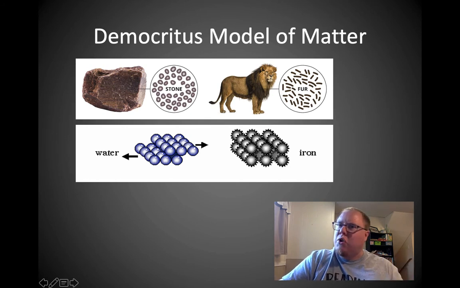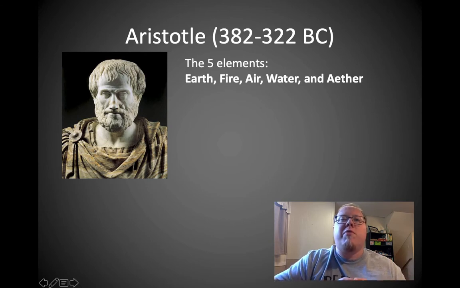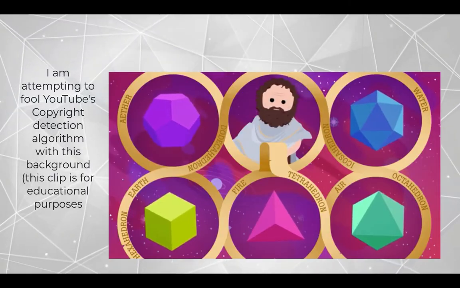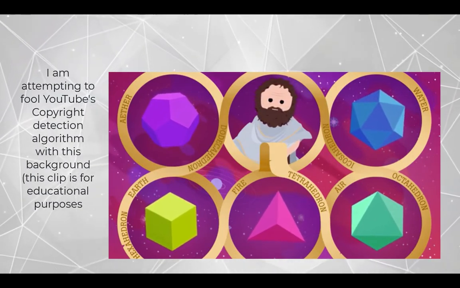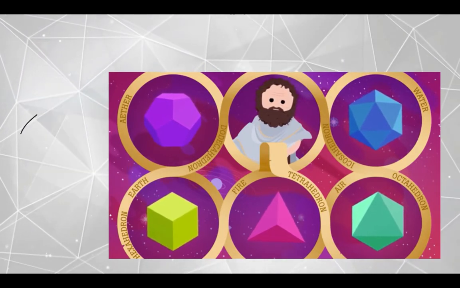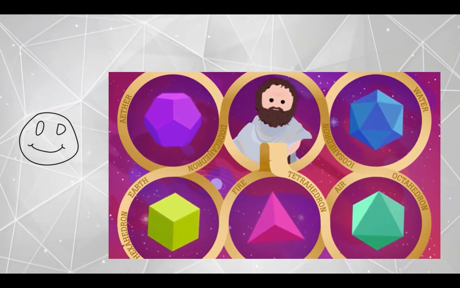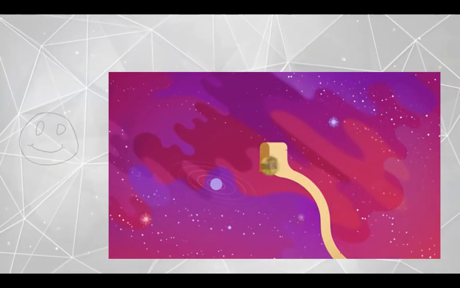Well, you may have actually heard of this next one before. This was from Aristotle, who was around the same time period, and most people thought that this was a better idea of explaining things. He's responsible for the 5 elements: earth, fire, air, water, and then the 5th one is ether. Aristotle's cosmology was abstract too, but he attempted to make sense of observations about the world. He crossed those same 4 elements, plus a new anti-void called the ether, with 4 physical sensations: hot and cold, dry and wet, and used these to explain everything.